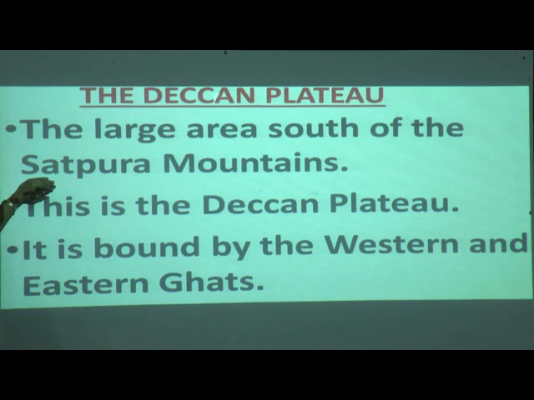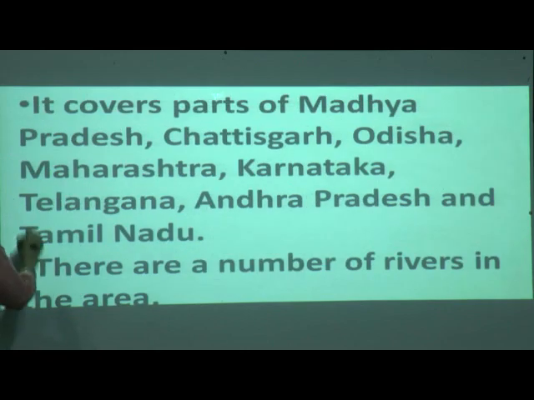When we talk about the Deccan Plateau, the Satpura Mountains are on the north side. This is the Deccan Plateau. It is bounded by the Western and Eastern Ghats. Yes, the Western and Eastern Ghats are covered by hills, correct?